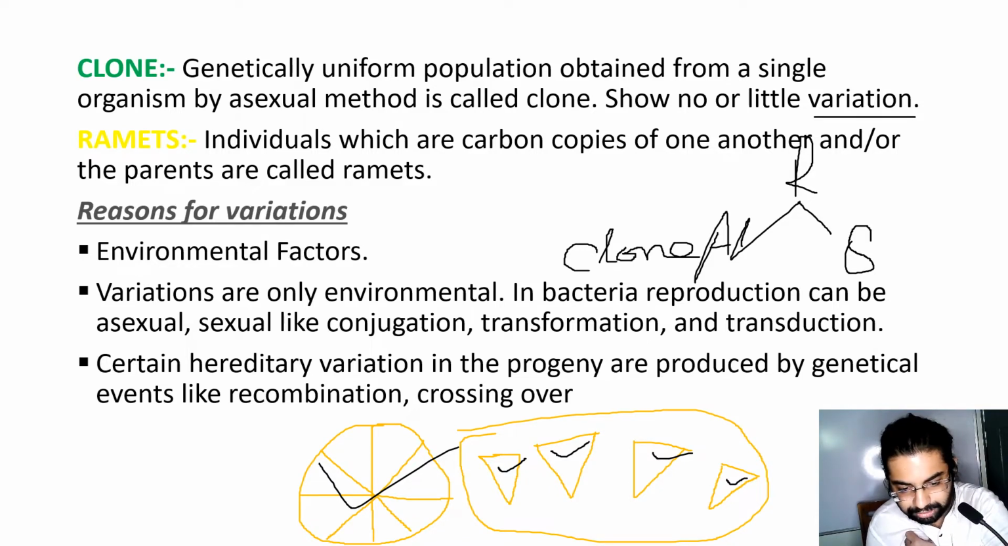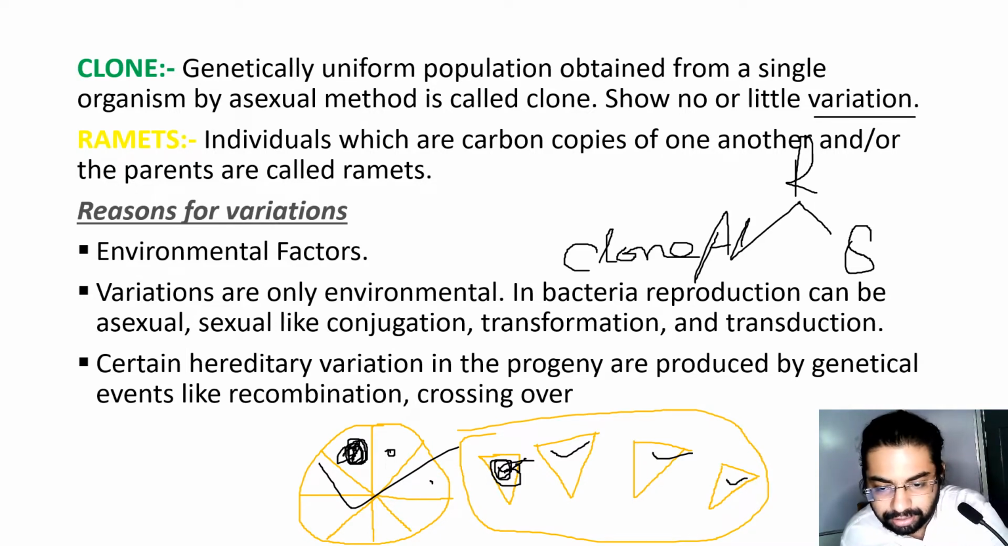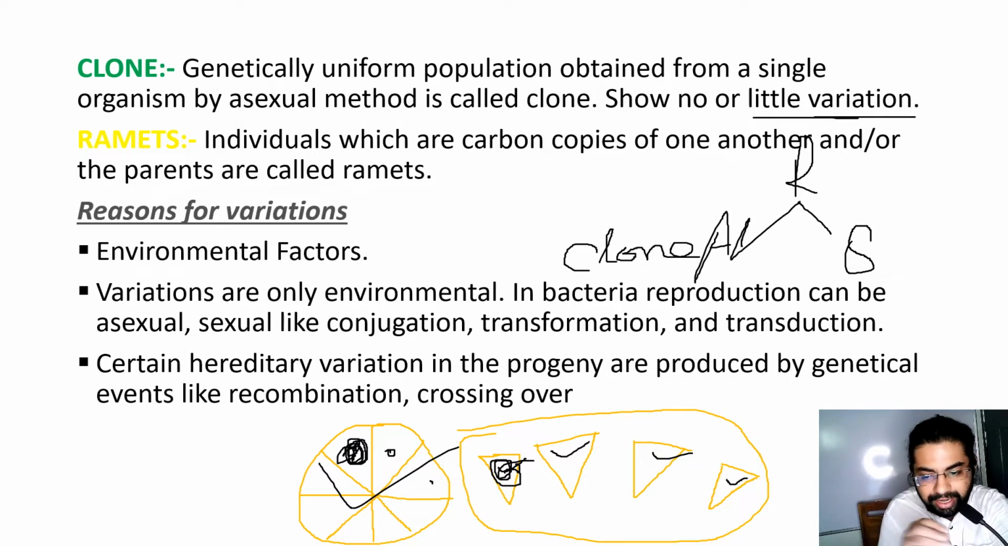Now, how is variation involved in this method of asexual reproduction? Suppose this is a pizza, and on this side you have a sufficiently large amount of olives, and here fewer olives compared to this one. Here none or very little. So when you divide, this pizza will definitely get more olives or cheese. So little variation, indistinct variation, very little. So this is clone, a uniform population obtained from a single organism.